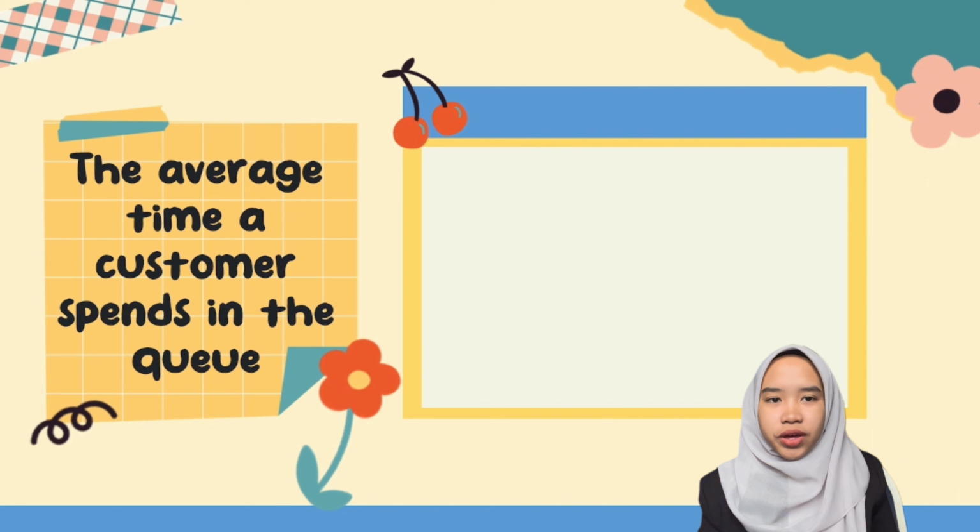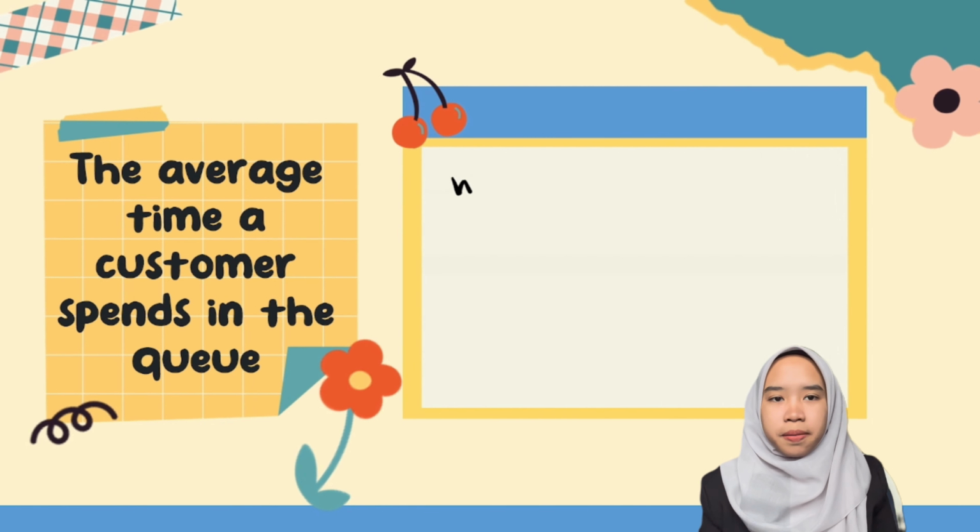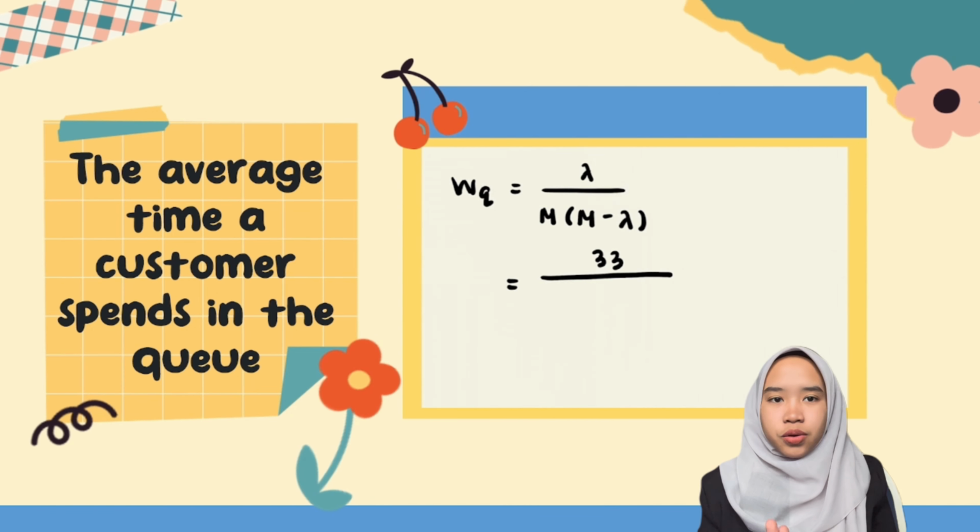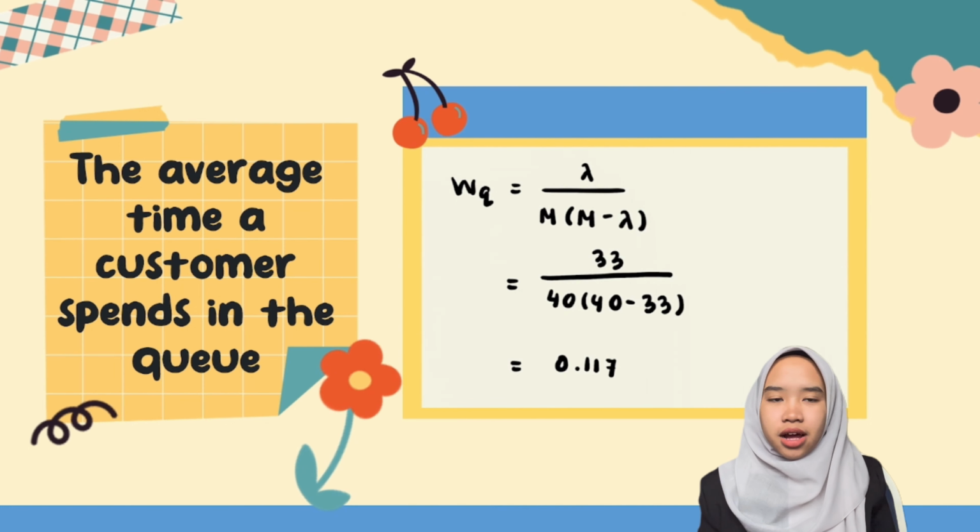Last but not least, we can find the average time a customer spends in the queue by using the formula of Wq equals lambda over mu times mu minus lambda, which equals 0.1179 hour.